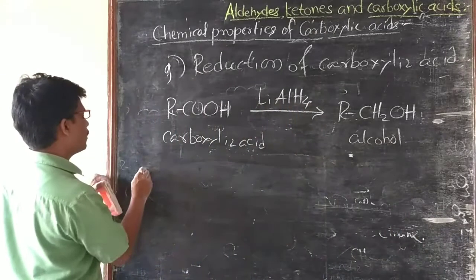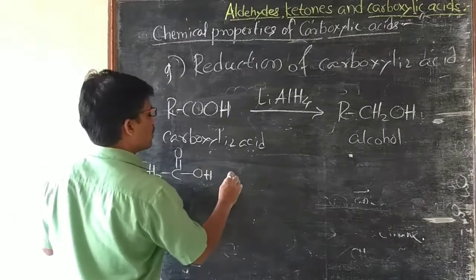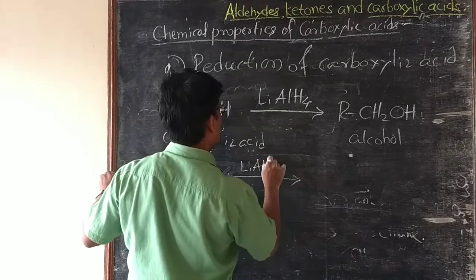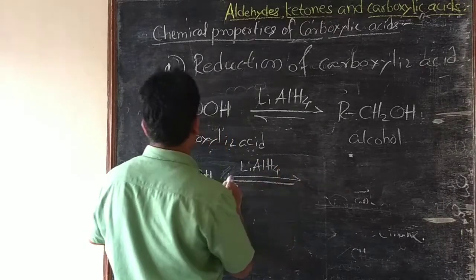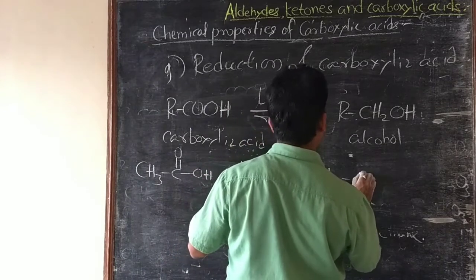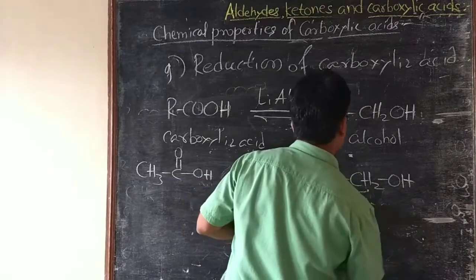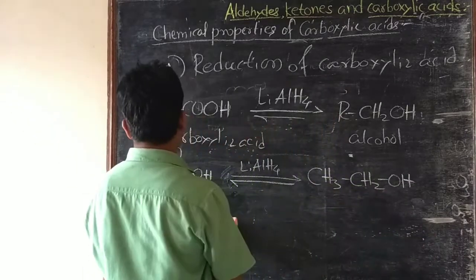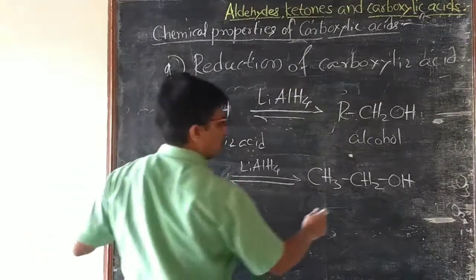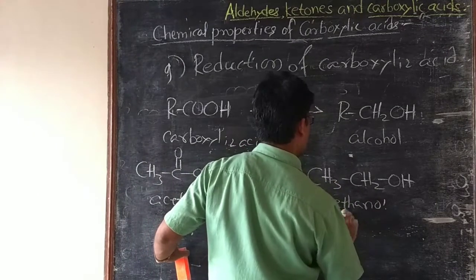For example, acetic acid when treated with lithium aluminum hydride undergoes reduction to form its corresponding alcohol, that is ethanol, that is ethyl alcohol.